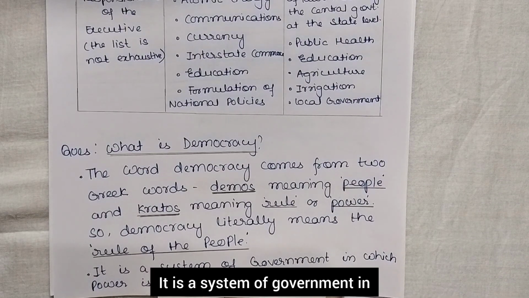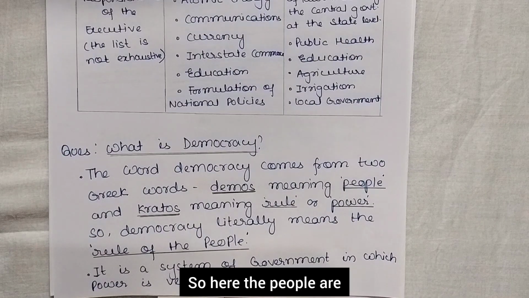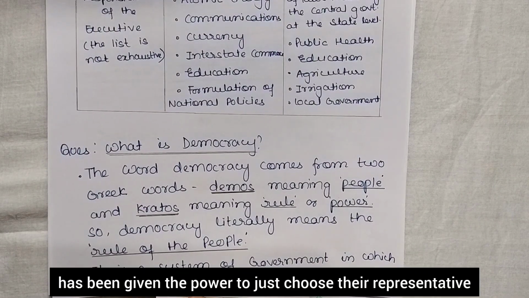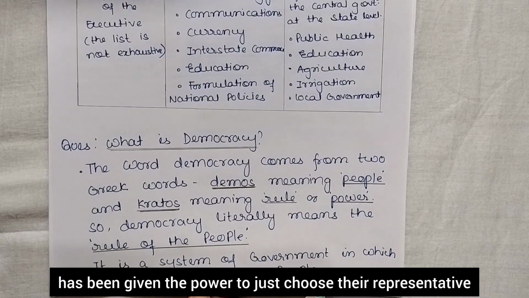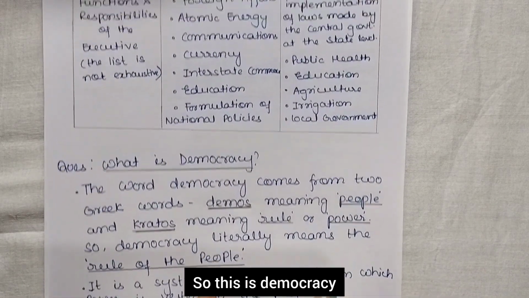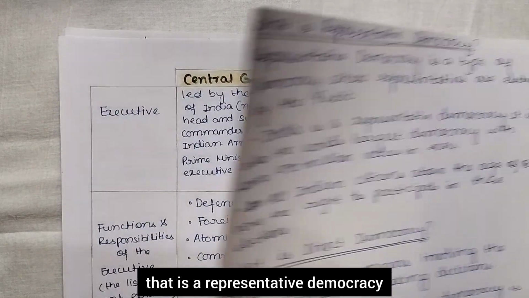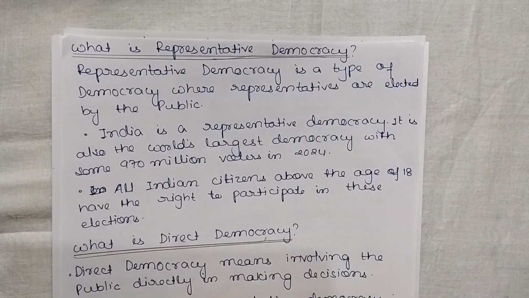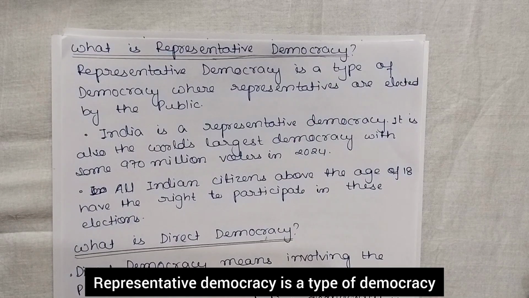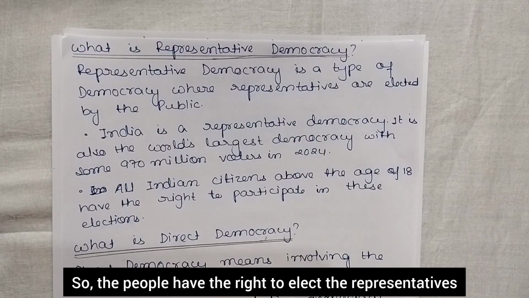It is a system of government in which power is vested in the people. Okay, so here the people have been given the power to choose their representatives, to choose the system of government. So this is democracy. Now in democracy we also hear of a new term, that is representative democracy. Representative democracy is a type of democracy where representatives are elected by the public. Okay, so the people have the right to elect the representatives.